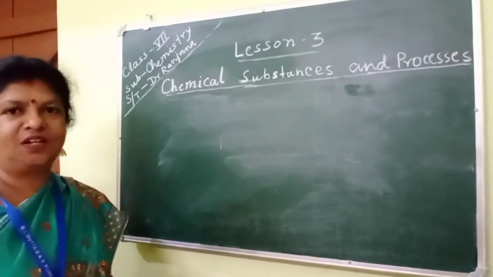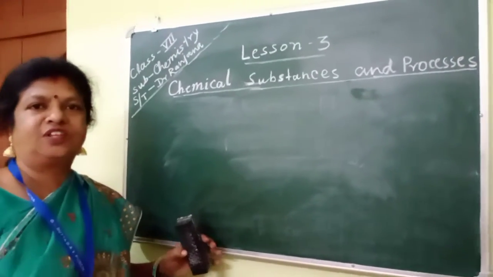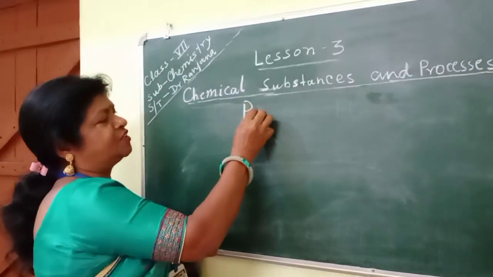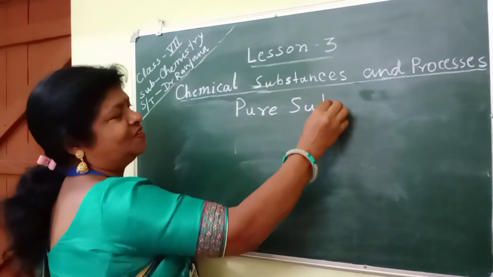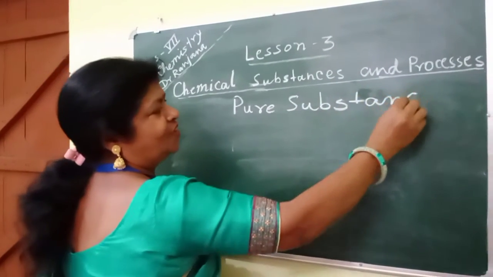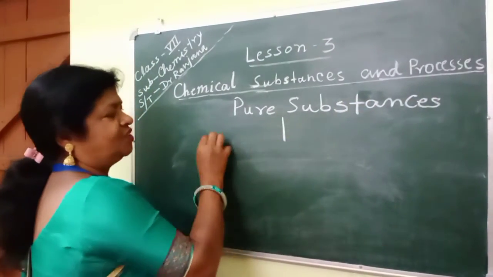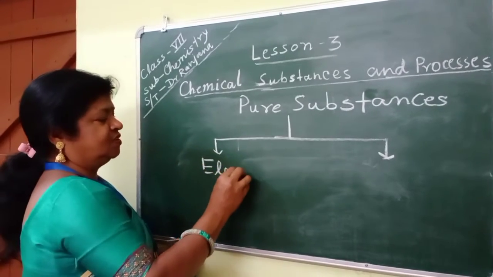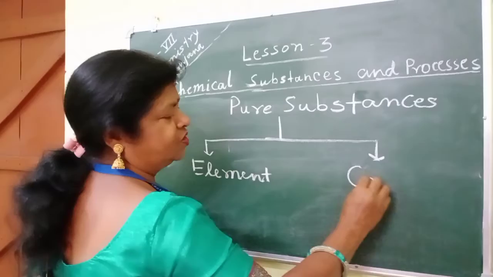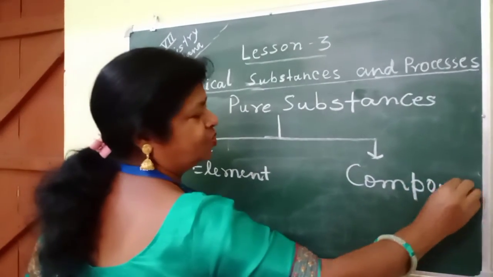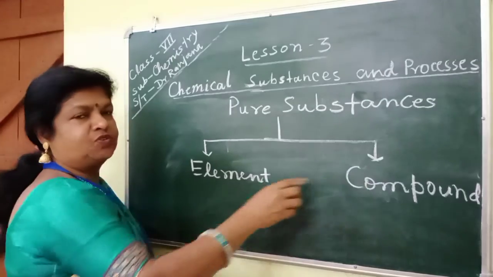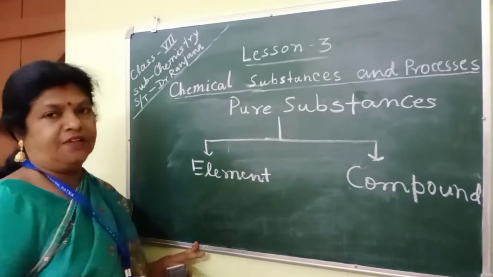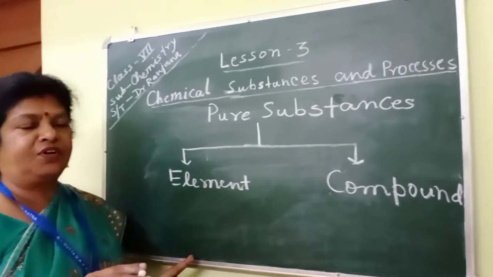We studied in class 6 also. We elaborate those things. Pure substances and mixture, isn't it? So pure substances we can divide into 2 parts. First is element, and second one, compound. So pure substances may be divided into element and compound. So what is an element, students? Element is the substance which is made up of the same kind of atoms.